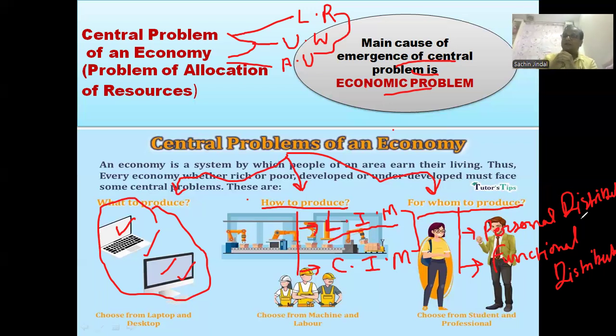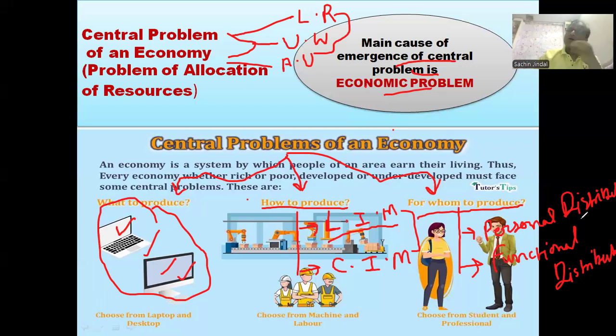So at this point, we have to understand that in our economy, inequality of income and wealth exists from both these points. Inequality of income and wealth means three categories emerge: lower class, middle class, upper class. I repeat, lower class, middle class, upper class. Now all the three categories want different goods. For example, the lower class wants necessary goods, the middle class wants normal goods, the upper class wants luxury goods.